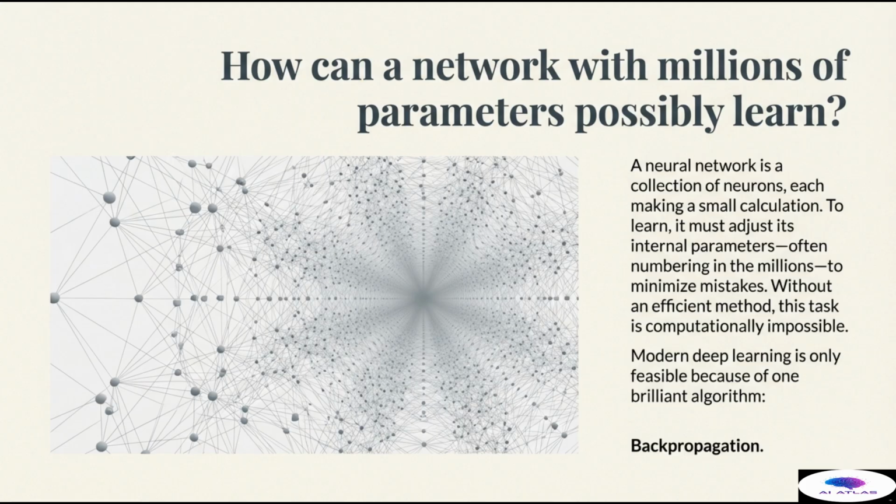Modern deep learning, the revolution that powers everything from ChatGPT to autonomous vehicles, is only feasible because of one brilliant, elegant, and computationally efficient algorithm. This algorithm takes a mistake and transforms it into a precise, actionable lesson for every single component. That brilliant algorithm is called backpropagation. It is the true engine of learning, and in this segment, we will deconstruct how it works.